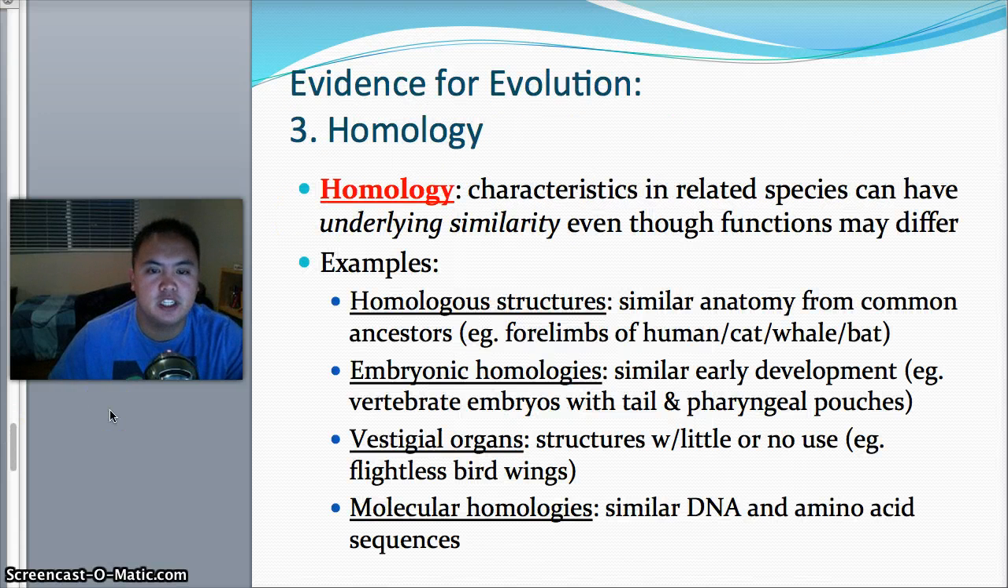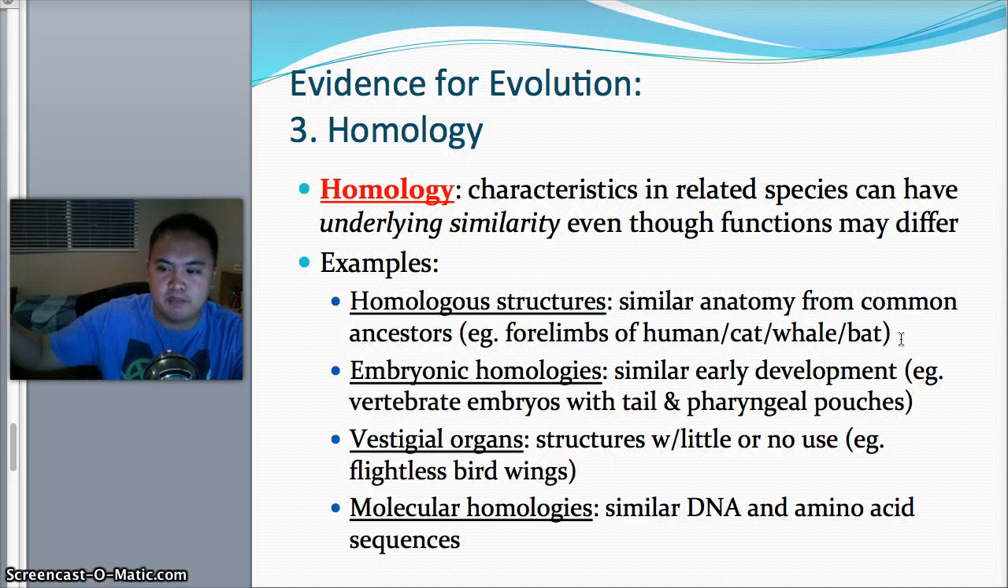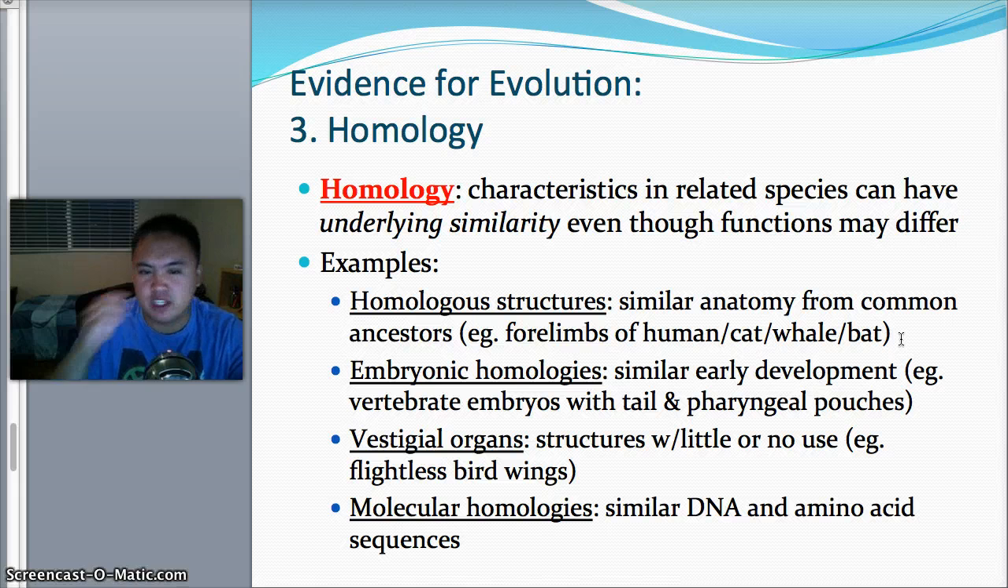The third one is homology. Homo, the prefix, you may have heard, means the same. So there are characteristics in related species that have an underlying similarity, even though their functions differ. For homologous structures, for example, think of a human, a cat, a whale, and a bat. They all have the same sort of arm bone. They have a homologous structure, meaning that if we all have the same forelimb, we have to have some sort of common ancestry.